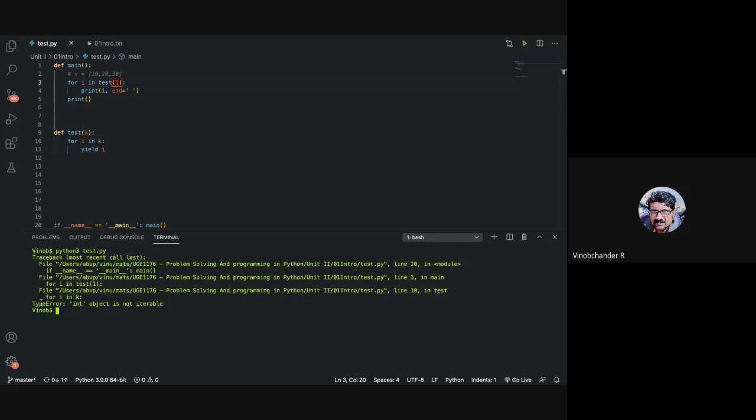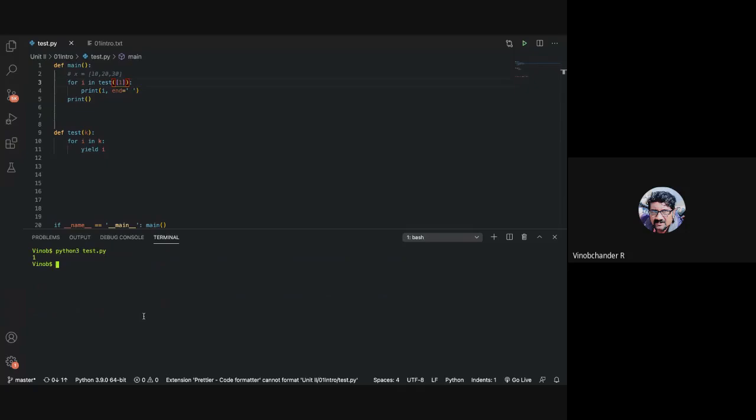No, we are getting essentially a type error. Int object is not iterable. Yeah, so it is essentially an int object here. This one number we can't use in a loop. We enclose that one number within a tuple or list, then it can. Okay, so can we do this, even if it is one number? Yes, sir.